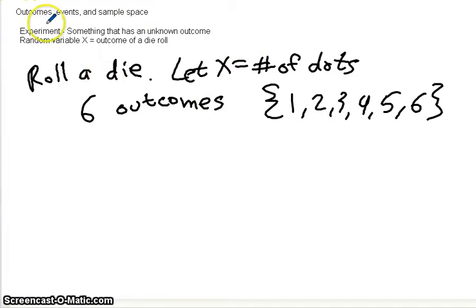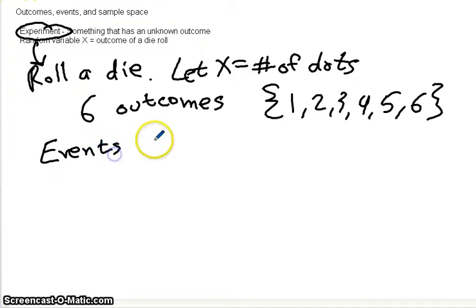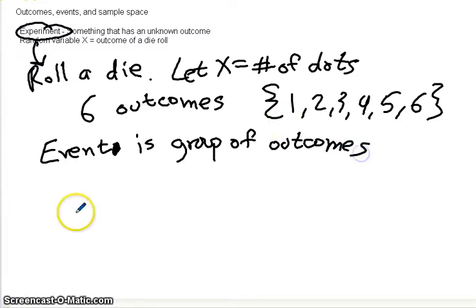So here is my experiment: rolling the die. Now, what I can also do is take outcomes and group them into events. An event is a group of outcomes. So again, we'll go back to the die example.